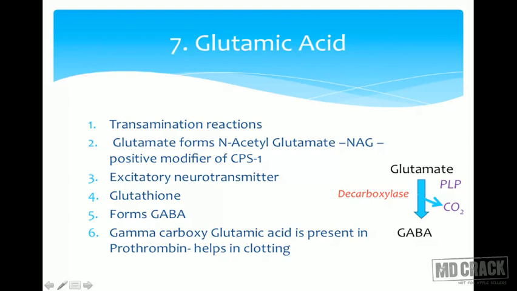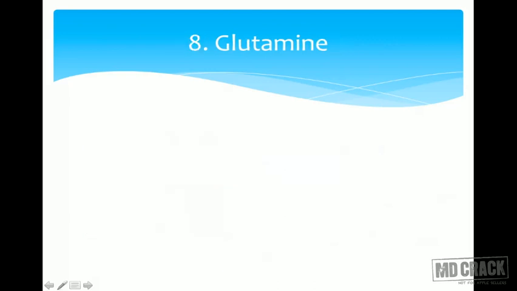This will help, especially in prothrombin, in the clotting process. Vitamin K is also required for this gamma carboxylation of glutamic acid. So the vitamin K dependent clotting factors have glutamic acid residues which undergo gamma carboxylation. This is important in blood clotting. That is the importance of glutamic acid.